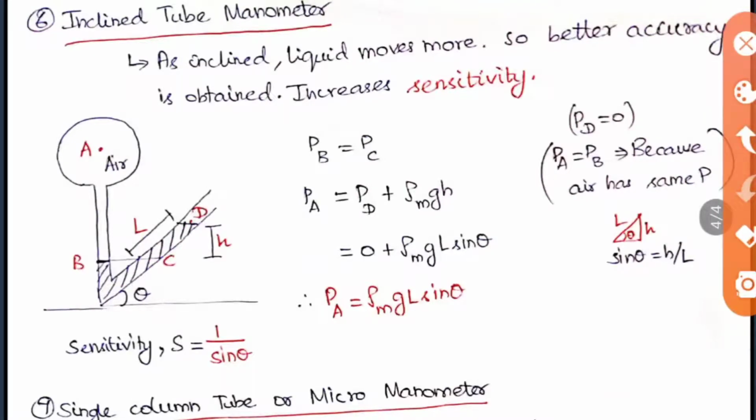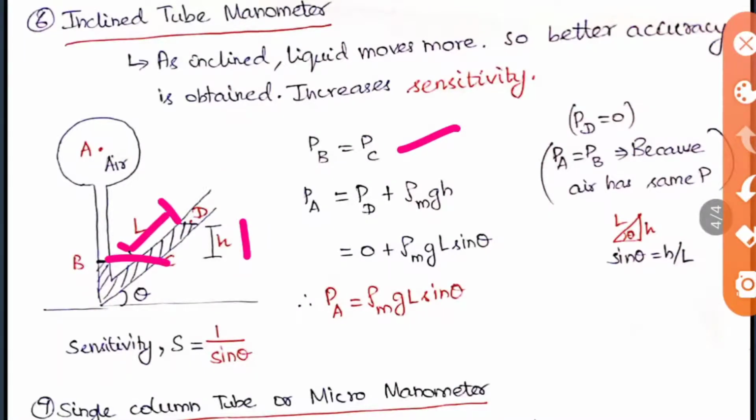So here everything is the same only. Here it's B and this is a point D, and we are drawing a straight line here. Here it is BC and the angle is theta, and this is your height, that is the difference between the horizontal line and D, and this length we are taking as L. As we will always be doing, PB is equal to PC, you have to equate here. So PB will be equal to PA.